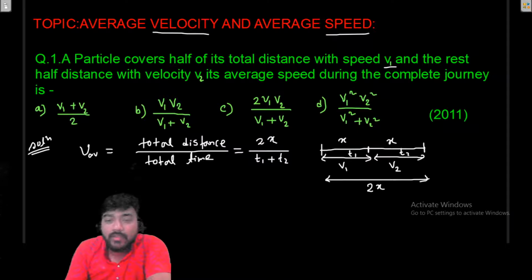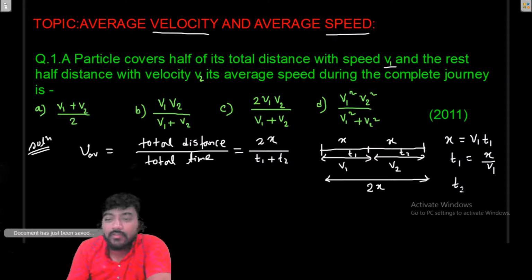Now we have to convert t1 and t2 in terms of x and v. For the first half, we know s is equal to vt, so from that relation x is equal to v1 into t1. So t1 will be x divided by v1, and similarly for the next half t2 will be x by v2.